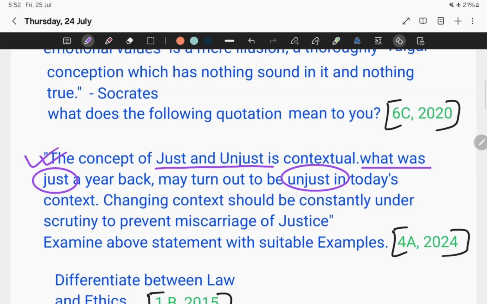So what was the question saying? The concept of just and unjust is contextual, that means it may be situation based, time based, or it may vary. What was just a year back is unjust in today's context. So we need to explain this statement with suitable examples.